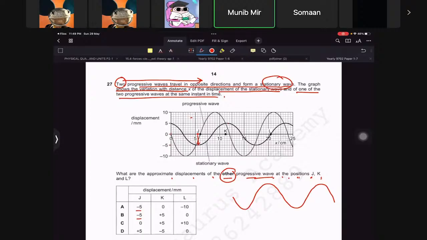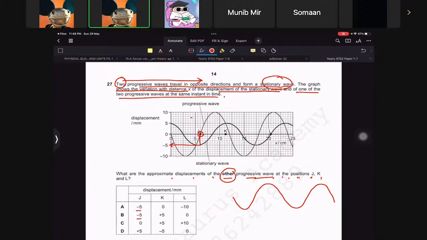Do you understand what I'm saying? At J, the displacement is almost -5. So this means that at this point there has to be some displacement. Are you getting my point?